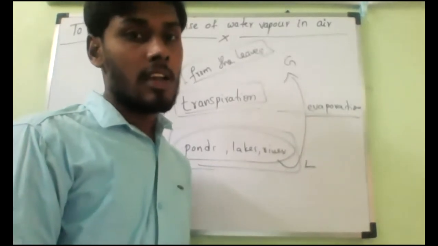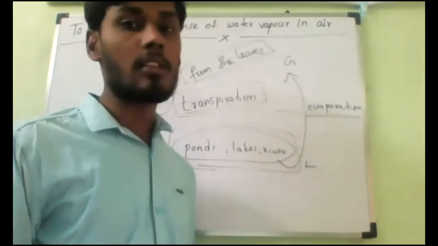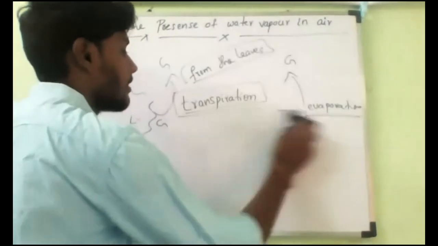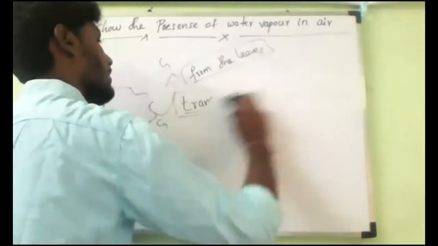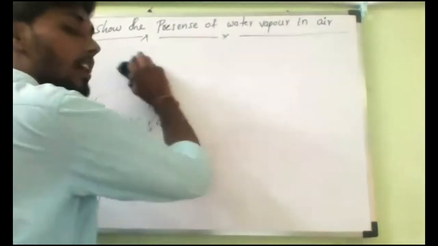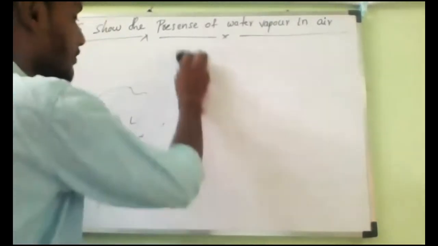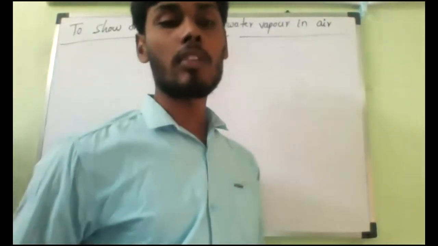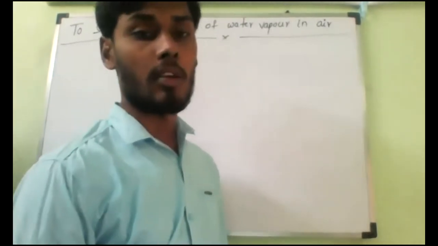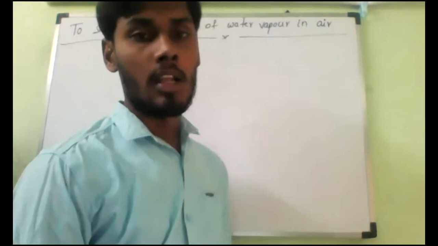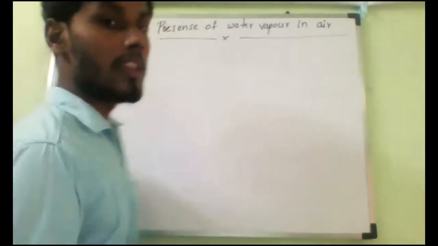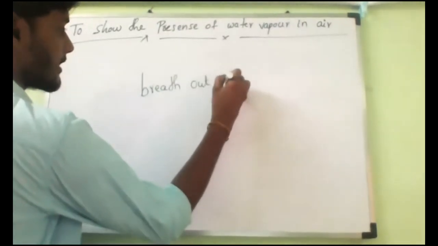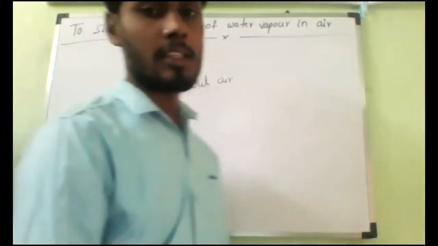So even animals give out water vapor in one process. What is the process? Can you say? We also give out water vapor. What is that? Respiration. While we breathe out the air, along with the carbon dioxide, we send out some amount of water vapor also. So every animal gives out water vapor when they breathe out air. While exhaling air, we send some water vapor also.